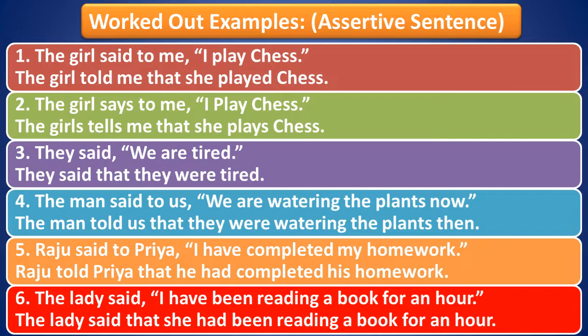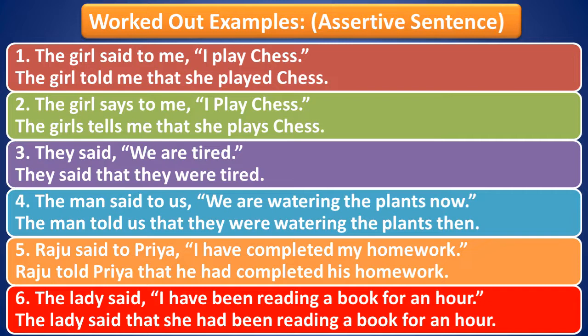Now in the fourth sentence, you can see the man said to us, we are watering the plants now. So the reporting verb is said, the table will apply. The man said to gets converted to told. The man told us that, we gets converted to they. We are watering the plants now, it is in present continuous tense.